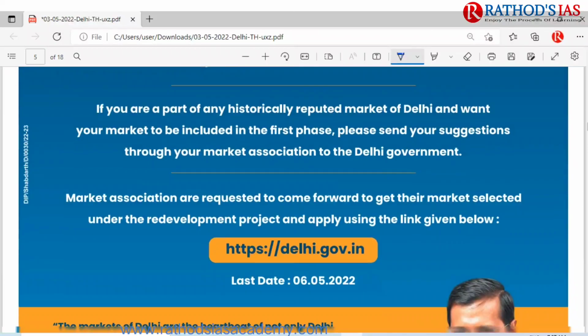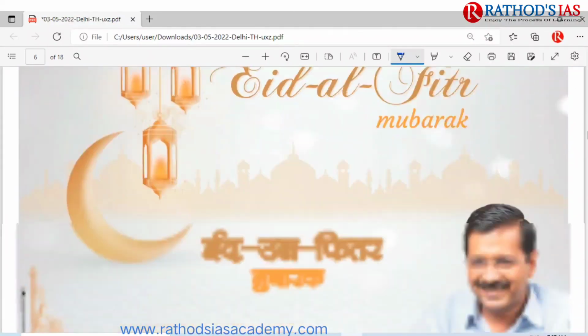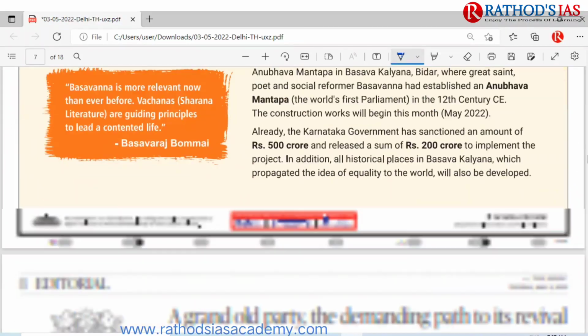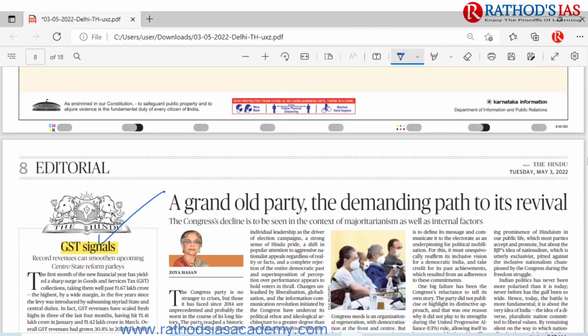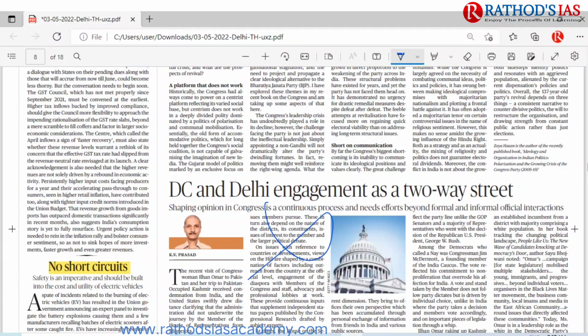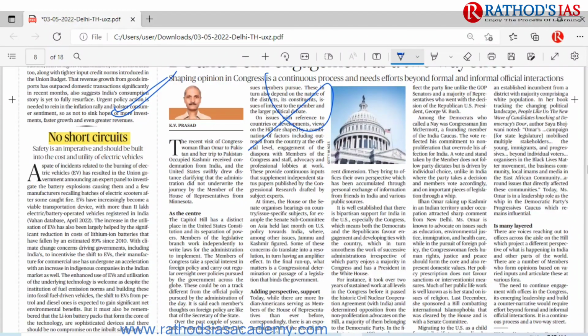And you can enter into this editorial page. In this editorial page I discussed this GST, and there is no need of reading this Congress article. This is also regarding the Congress article. There is no need of reading that. And the next article is regarding safety in electric vehicles. So why is it in the news? Because there is an increased incidence of battery failure in electric vehicles.